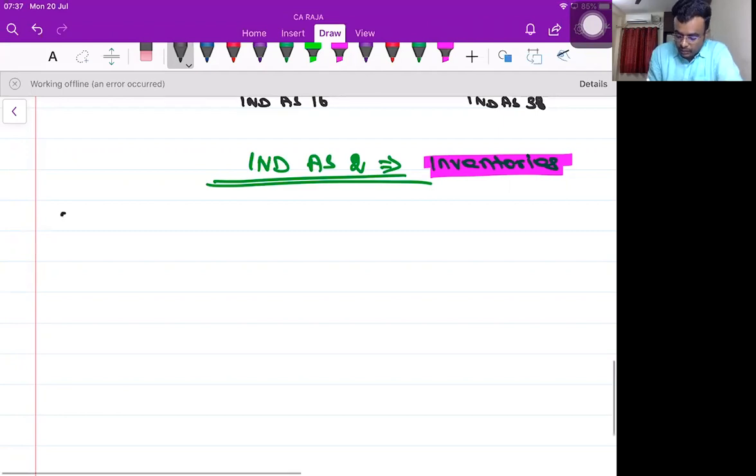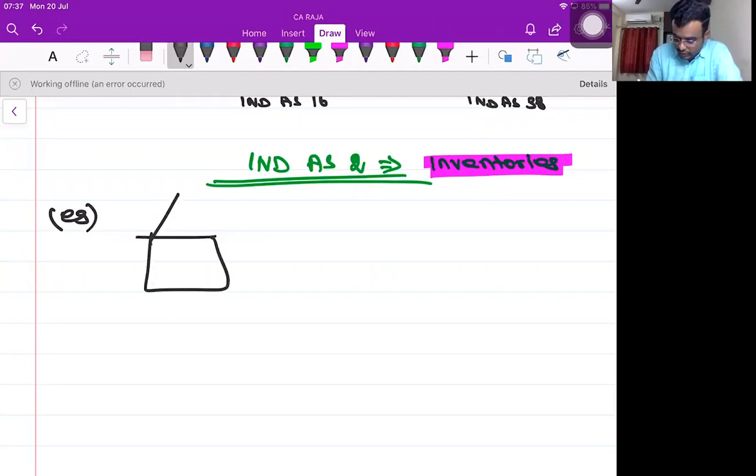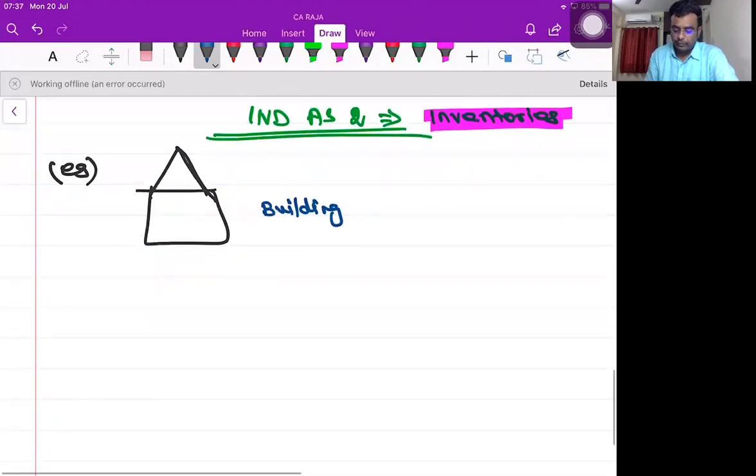Or take an example before going to the definition related to inventory. I have a building. Assume this is a beautiful building. Don't ask me whether it is a beautiful building. Assume that I have a building. Can you please tell me under which standard you would like to recognize this building? Property, plant and equipment, PPE. Building means it's a PPE. Correct, no? Everyone? Yes, sir. Are there any other alternative answers? Because India is a democratic country, I must give an option to everyone, right?